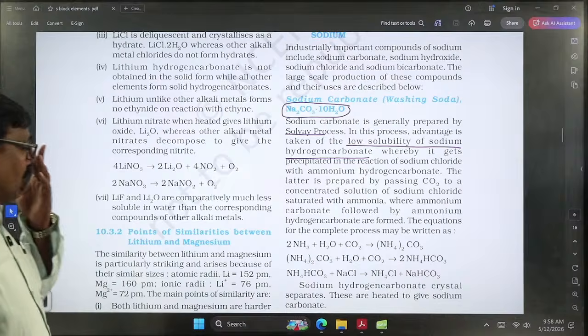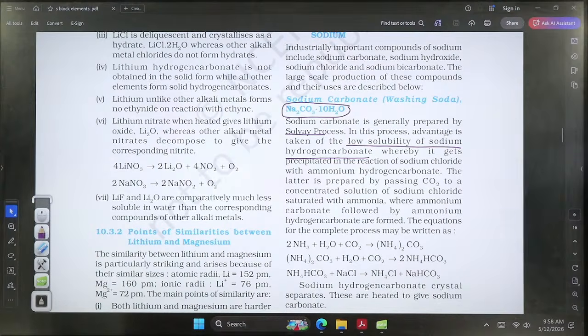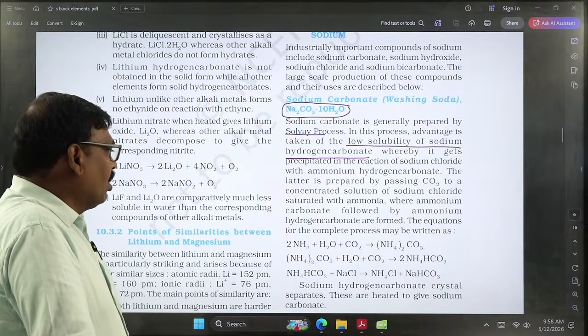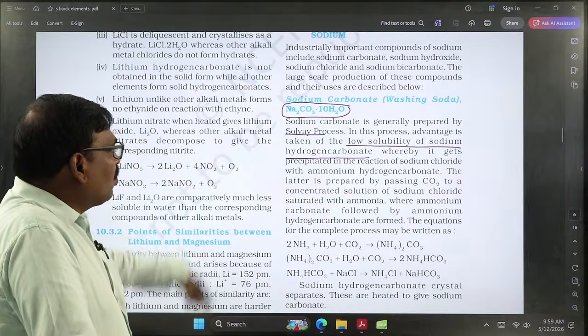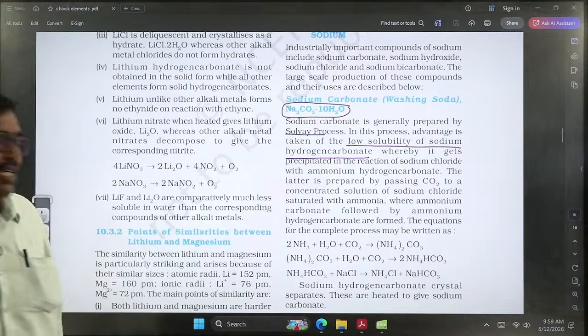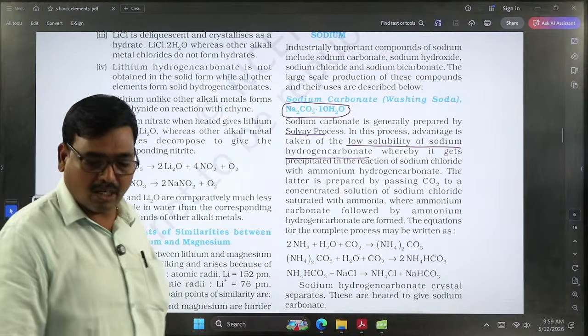So here the solubility of sodium hydrogen carbonate in solution will be low. That's why it is easy to separate and extract the sodium hydrogen carbonate, whereas the similar compound KHCO3, that is nothing but potassium hydrogen carbonate, is not possible because of its high solubility.